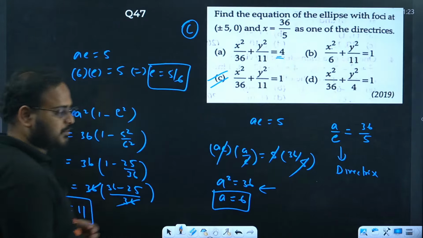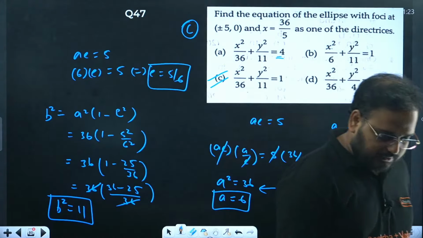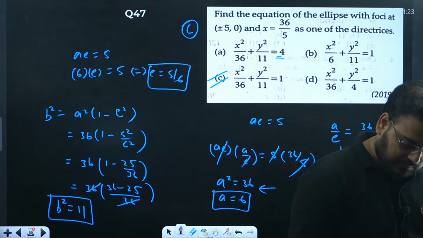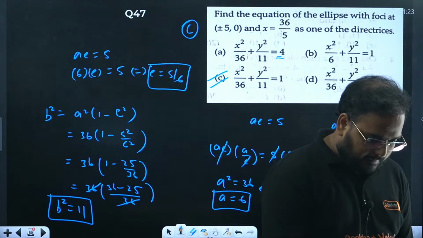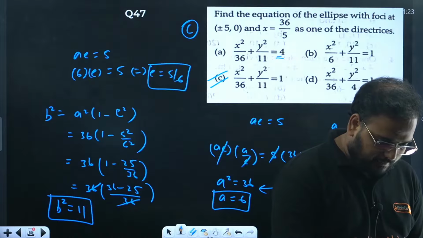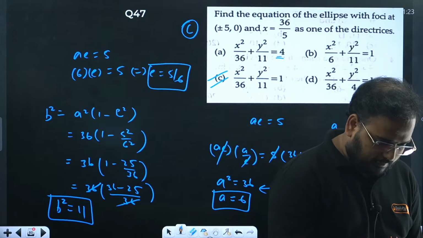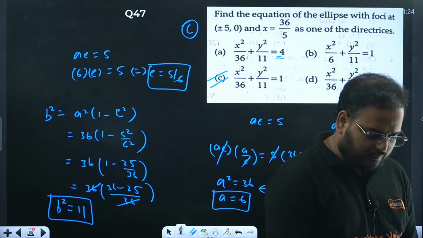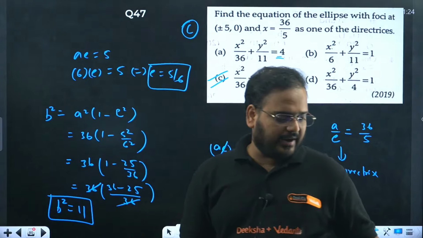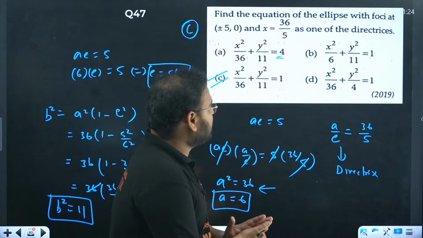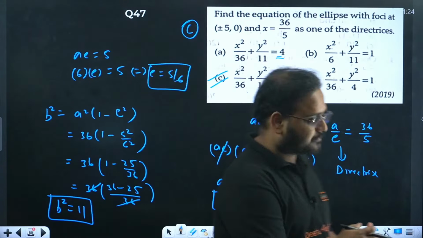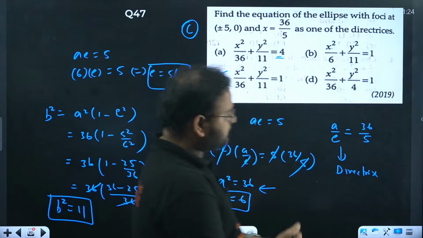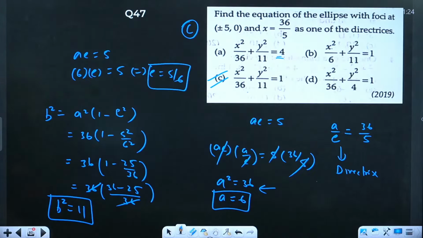47 is option C. Good question. 47 is option C. Yes. Yeah. C is 47%. Students were confused over here. I think because of the formulas of directrix. So as I mentioned, all the formulas that are mentioned over here are very, very important. Okay. 47 is done. 48 now.